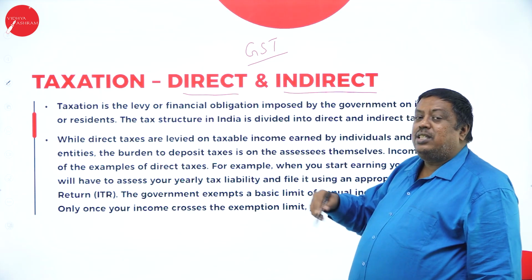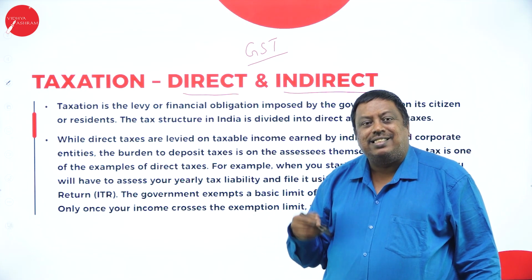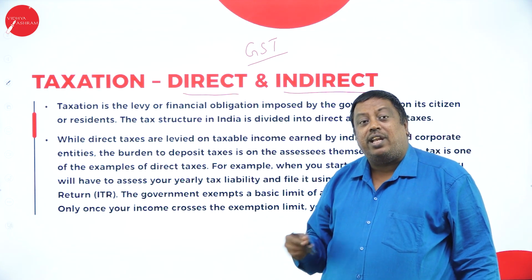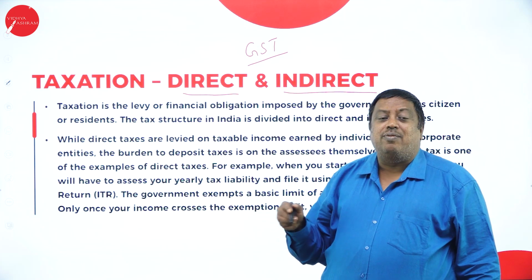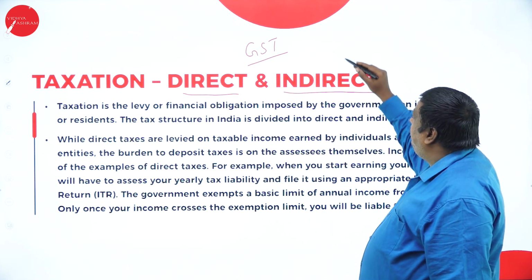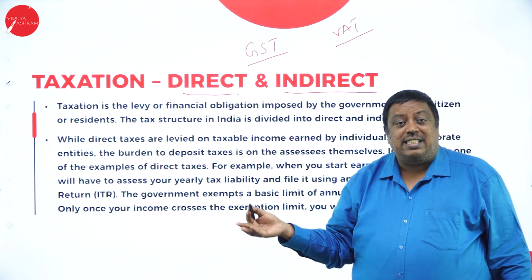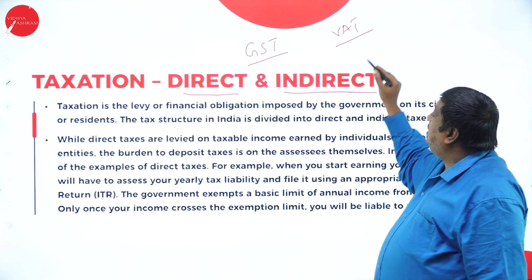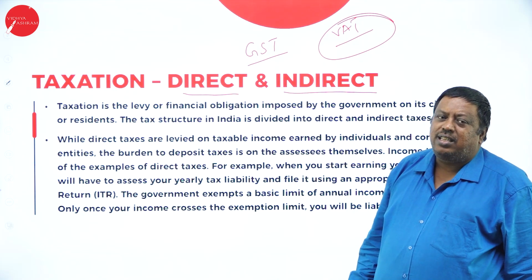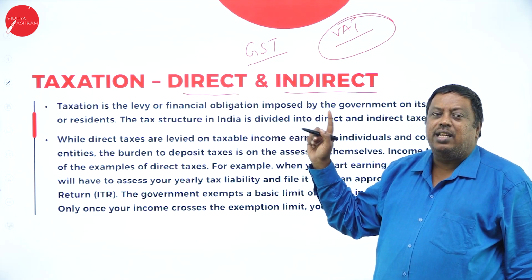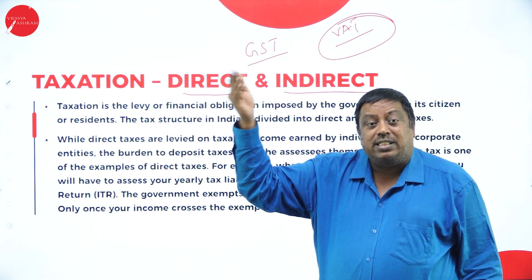Earlier, every person involved in the activity of producing, selling and getting the product to the final consumer was paying tax to the government in one way or another. It may be value added tax or any other form of taxes. All this has been merged and made into GST, goods and services tax, one nation, one tax, instead of tax being paid at different levels and at different rates for the same product.